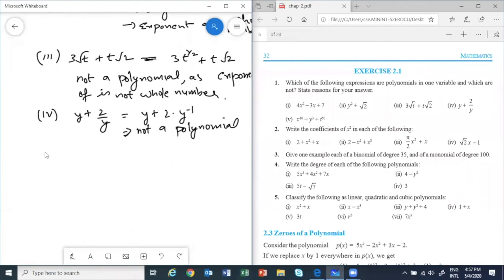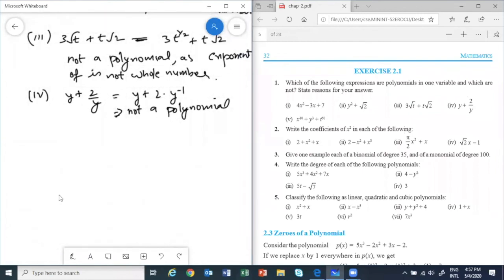Fifth part. Let me see what you all say. Because of the negative sign. Umar, when the power has a negative sign, it is not a whole number. Whole numbers are 0, 1, 2, 3, and so on. Fourth one also not a polynomial. Why?